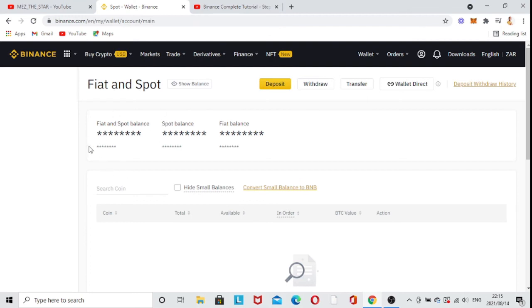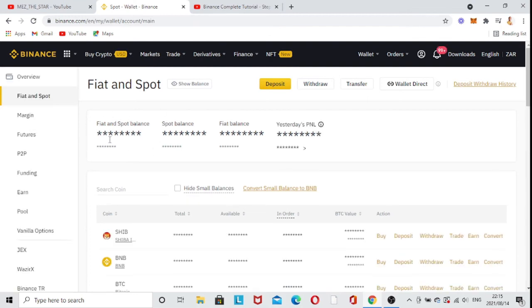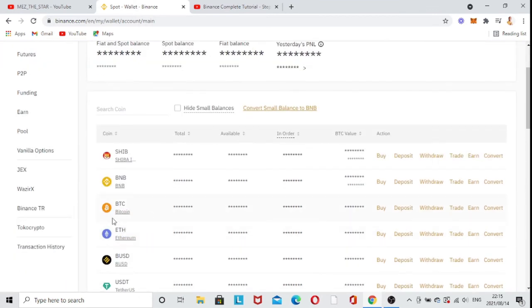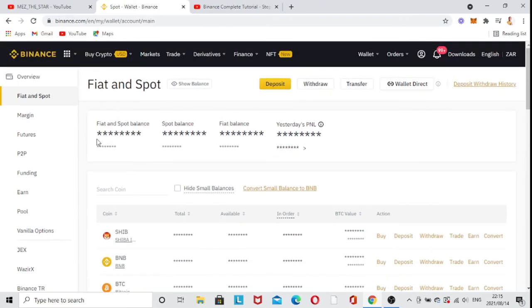So you have your fiat and spot balance. This fiat and spot balance is the amount of money you actually have in your crypto. So everything is going to be added up here. If you have some Shiba, some BNB, some BTC, some ETH, all of that is going to be added up into the fiat and spot balance.